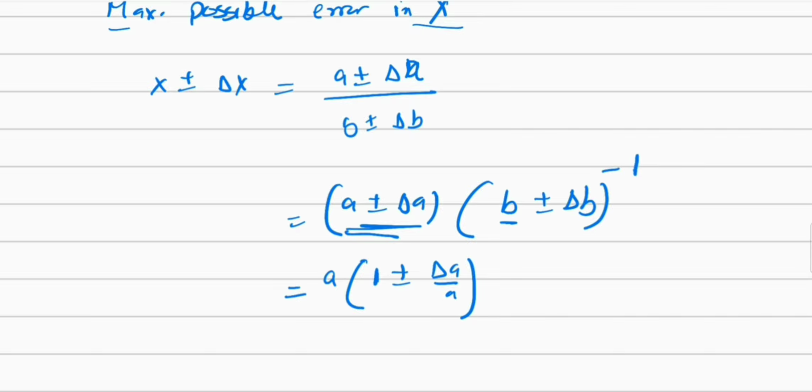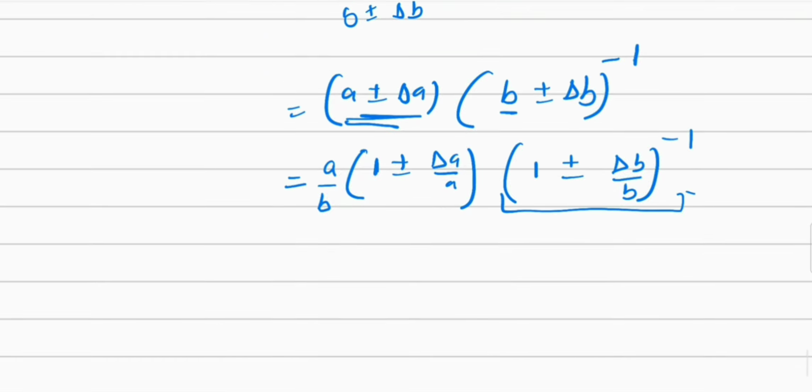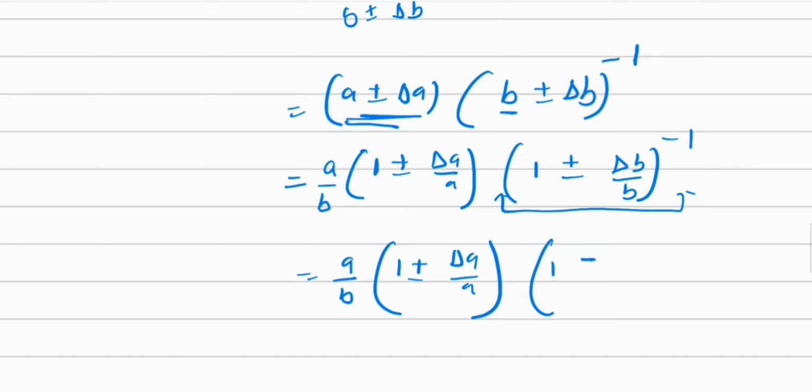So similarly, from here I'll take B out, so I can write this as A divided by B, 1 plus minus delta B upon B raised to power minus 1. Now here we'll apply the binomial equation. So we'll get A divided by B multiplied with 1 plus minus delta A upon A, and here 1 minus will come here and plus sign here delta B upon B, and after that we'll get some higher powers of delta B upon B.